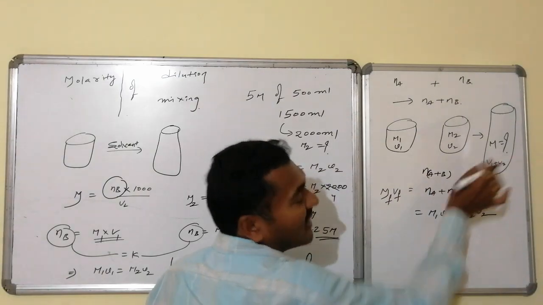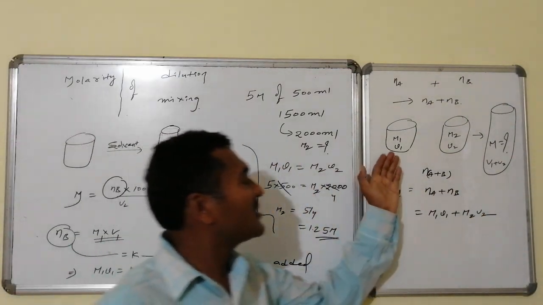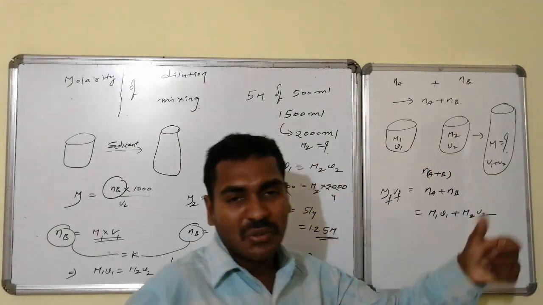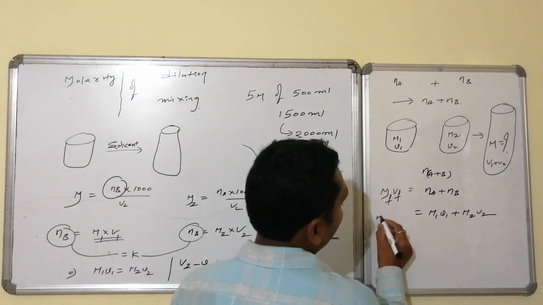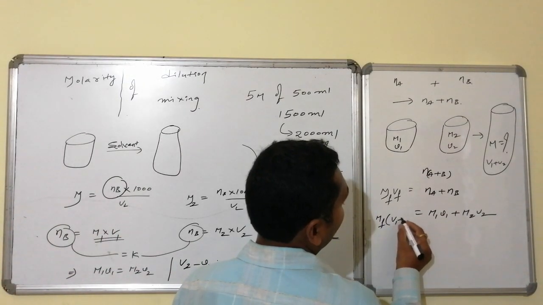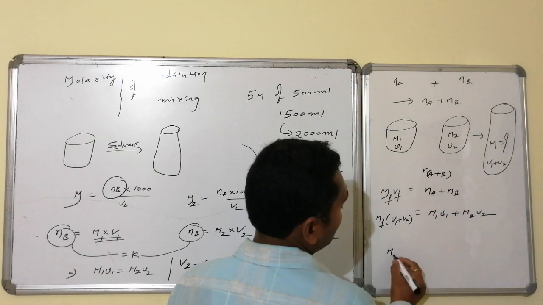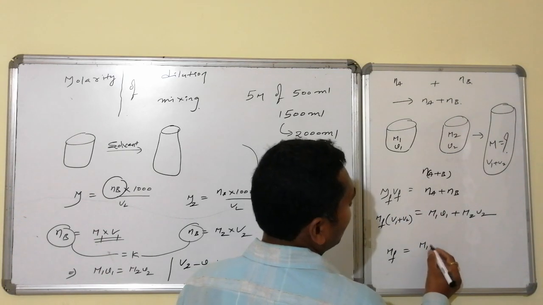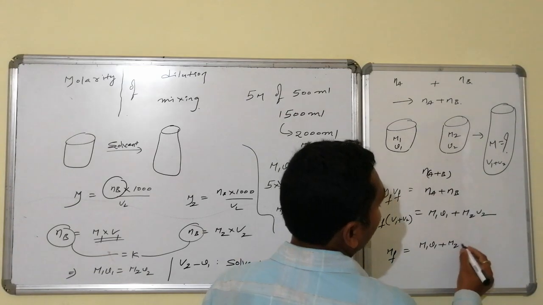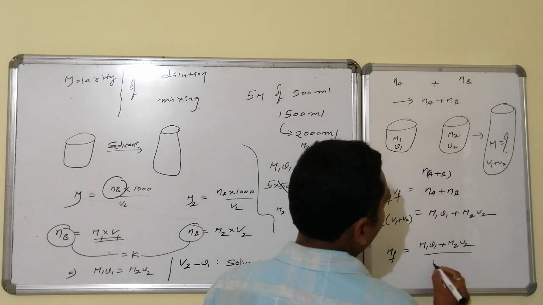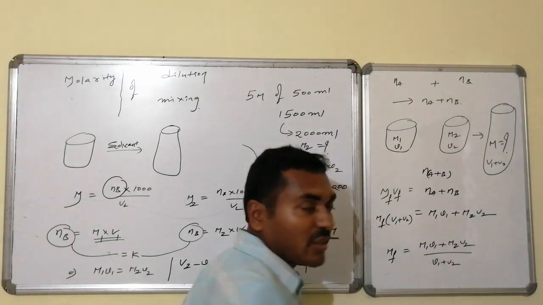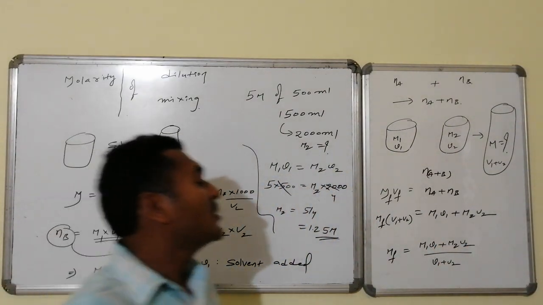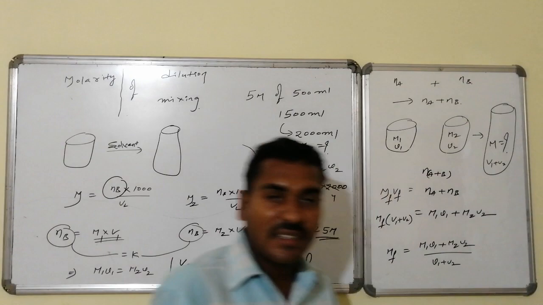What is V final? V final will become equal to, suppose this is 2 liters, this is 3 liters. Total volume is how much? 2 plus 3, 5 liters. So therefore this will become equal to M final of V1 plus V2. So therefore this M final will become equal to M1 V1 plus M2 V2 divided by V1 plus V2. You may take all values in terms of ml, no issue. You may take all values in terms of liters, no issue.